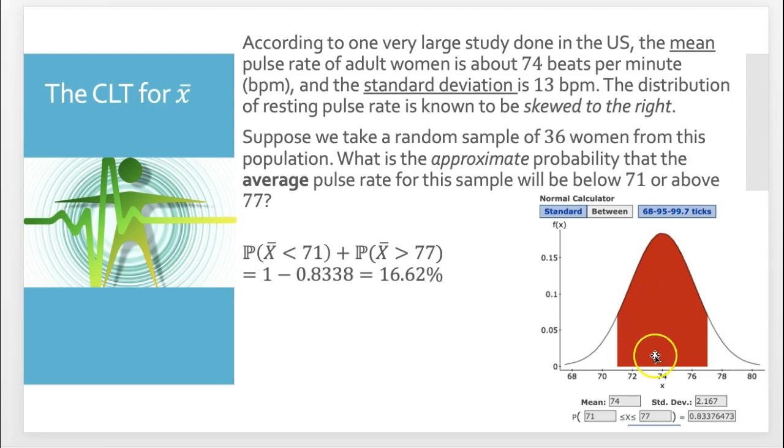So if I did 1 minus this red shaded region, I will get the probability in these tails. That's what I did here. I just did 1 minus the area in between, which equals a 16.62% chance. So what this is saying is that there's approximately a 16.62% chance of observing a sample mean of 36 women being less than 71 or greater than 77.